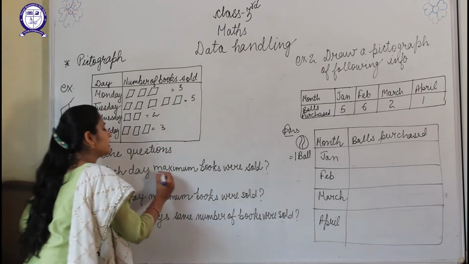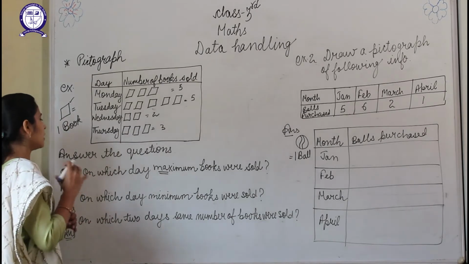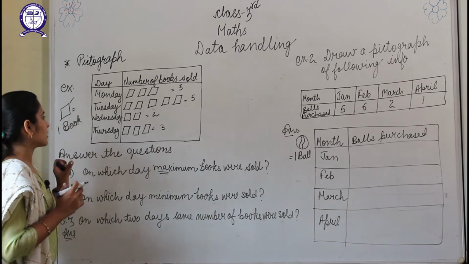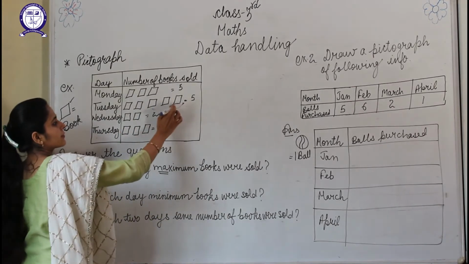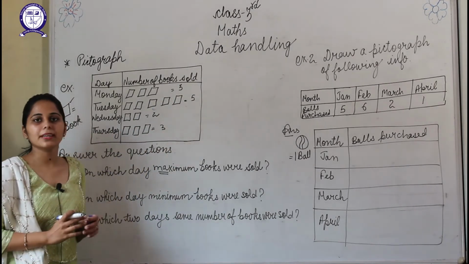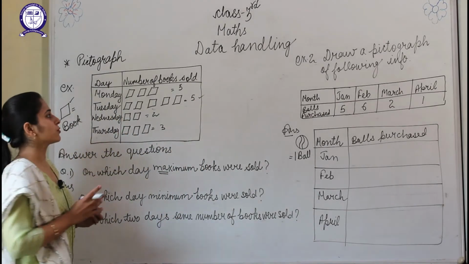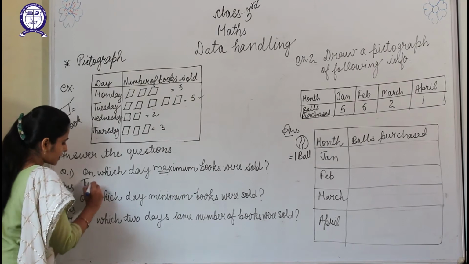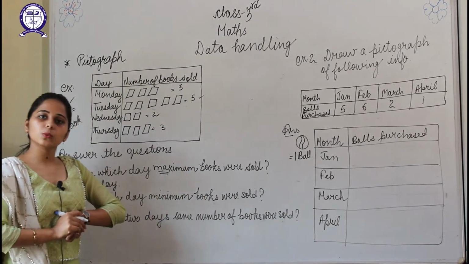So maximum means the amount which is highest, or the amount which is largest of all, or the greatest of all. Now maximum, here is 3, here is 5, here is 2, here is 3. So which number is the greatest? That is 5. So on which day 5 books were sold? Tuesday. So my answer will be Tuesday. Means on Tuesday maximum number of books were sold.